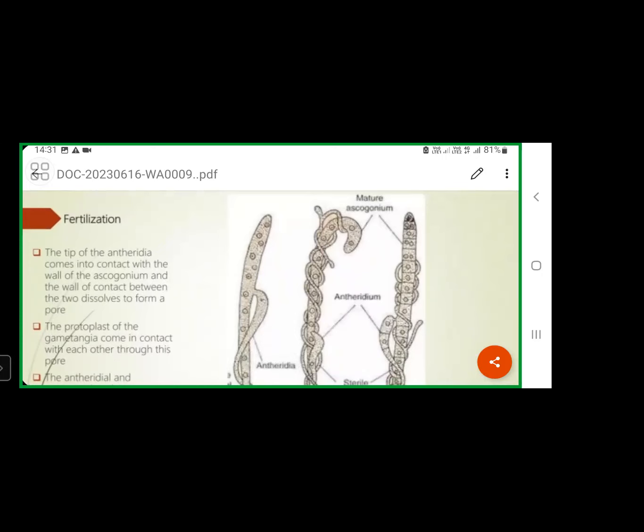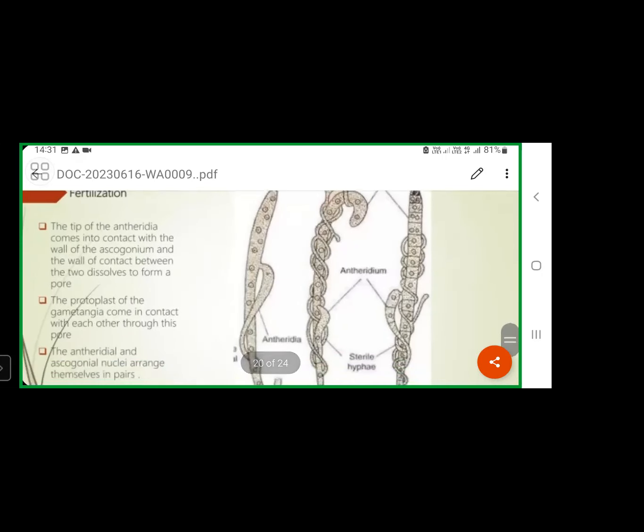As a result of this meiotic division, 4 haploid nuclei will form. These 4 haploid nuclei further undergo mitotic division. So totally 8 haploid nuclei will form inside this ascus mother cell.